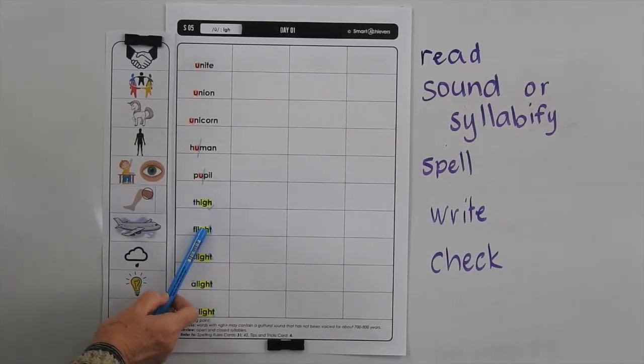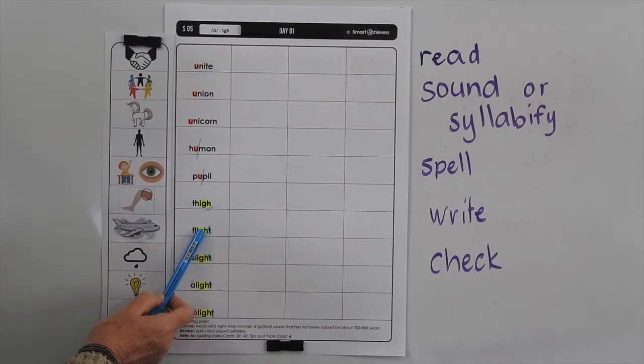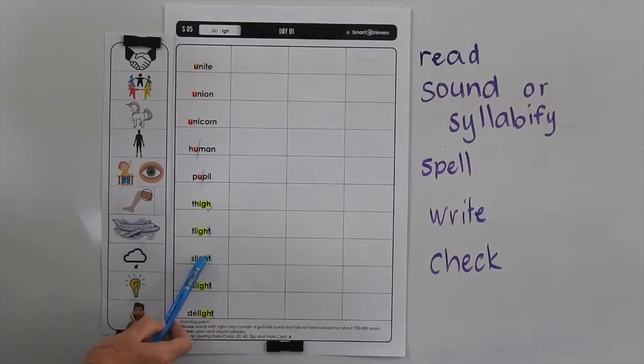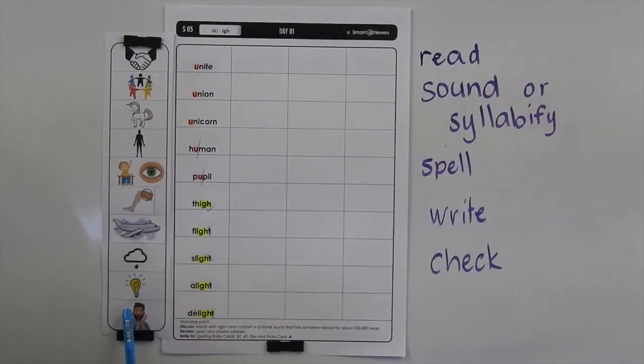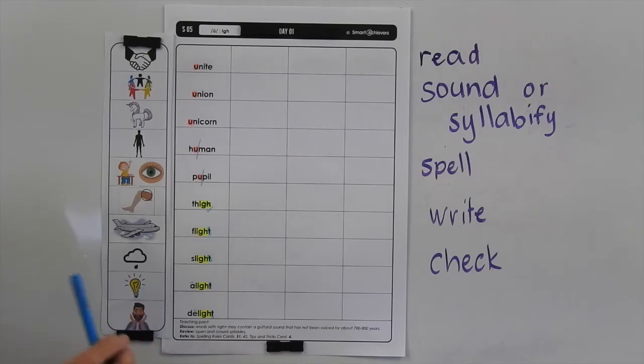Flight means to move through air or space, such as a bird or a plane might do. Slight means a little bit. So it might be a little bit of rain, a slight rainfall. Light means something shining bright or on fire. And delight means to make someone happy or to experience great pleasure.